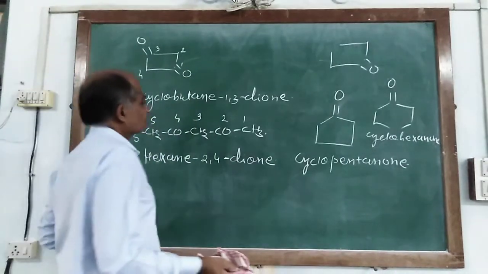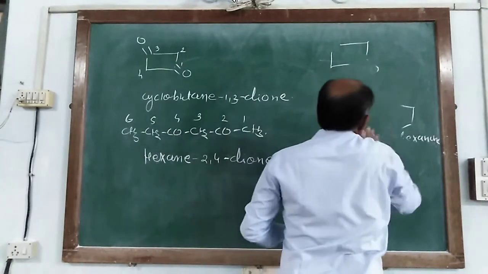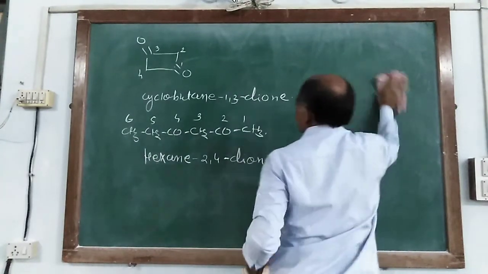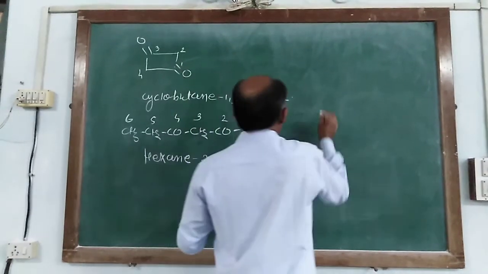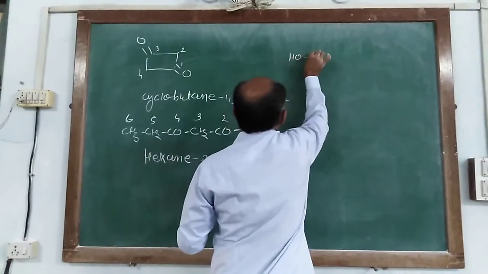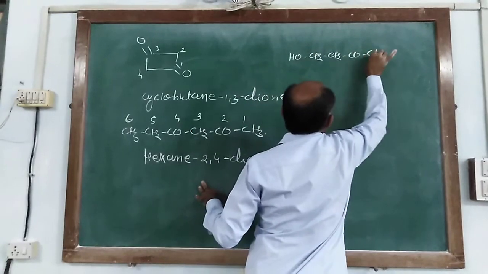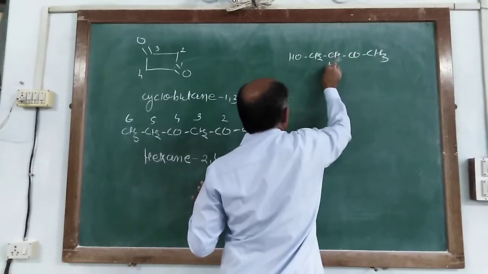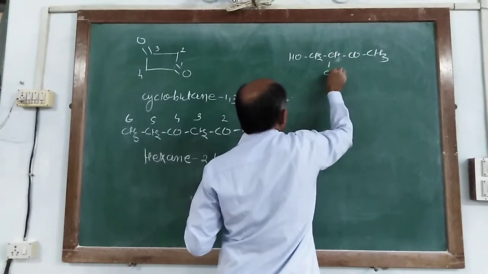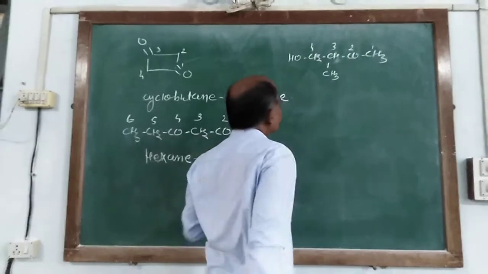Similarly, in these compounds it also consists of another group. Say for example, OH, CH2, CH2, CO, CH3, and here it also has CH3. So it is 1, 2, 3 and 4.